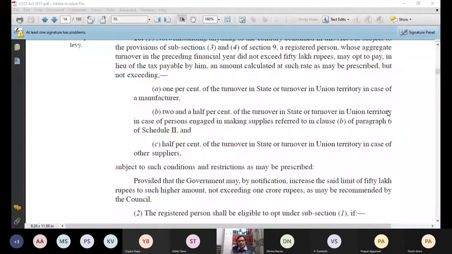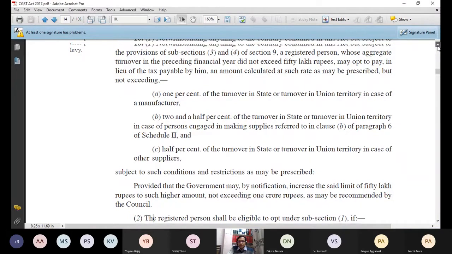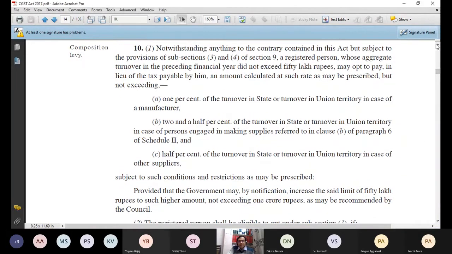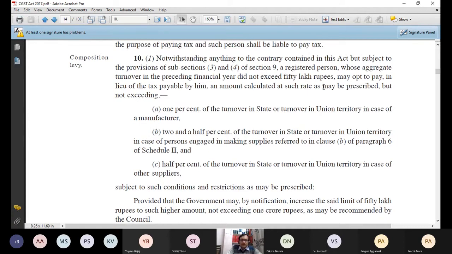Now, let me tell you one thing, that when you read the original act, you cannot say that you have comprehensive knowledge. I told you that even acts can be amended, and the same has been done in this also. Acts can also make a mistake. Anyone can make a mistake. So it's not that no one can commit any mistake. So there was a language problem in this section 10 subsection 1 also. I will show you where the language problem is. So now you tell me yourself, in 10 subsection 1, what point was exactly said.